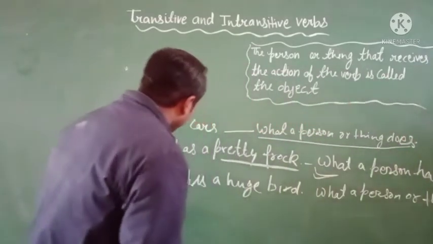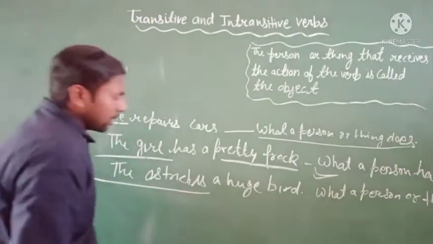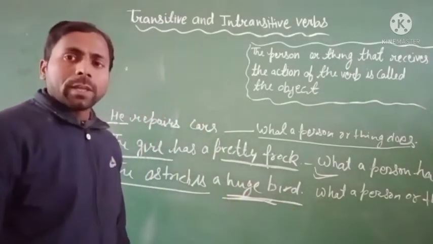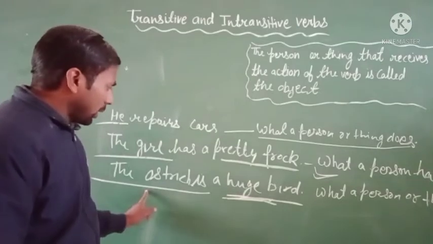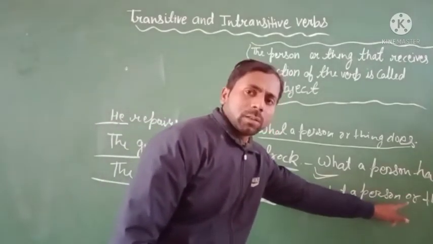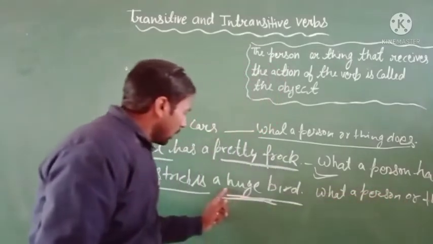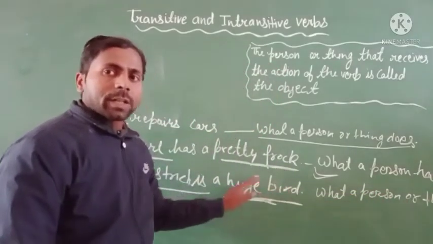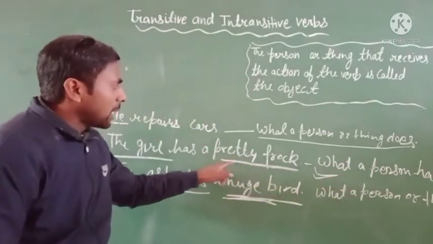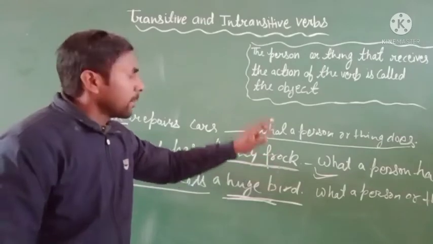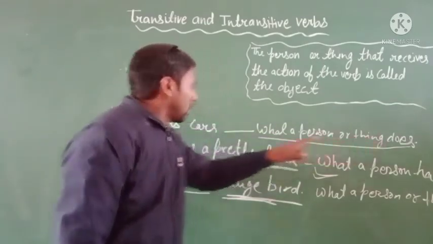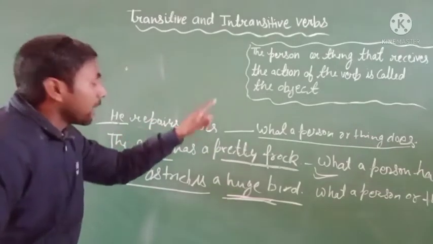So in this sentence the ostrich is a huge bird. What a person or thing is: the thing or person is a huge bird. The third sentence tells us this. The second sentence tells what a person has, the person has a pretty frock. Clear? And in the first sentence, what a person or thing does, the person or thing repairs cars.